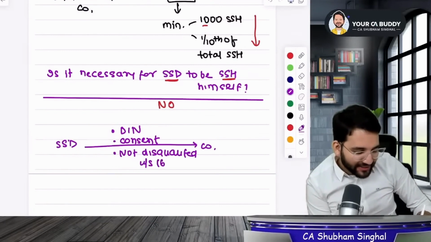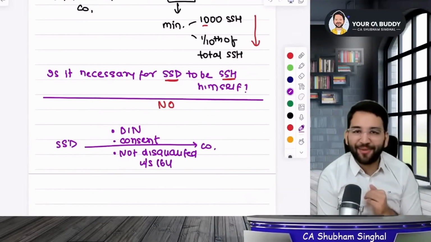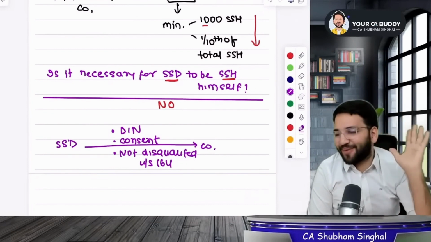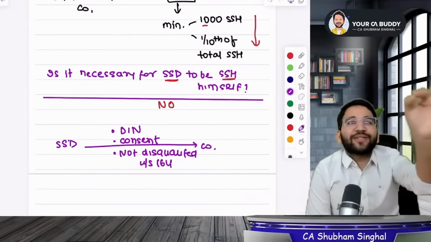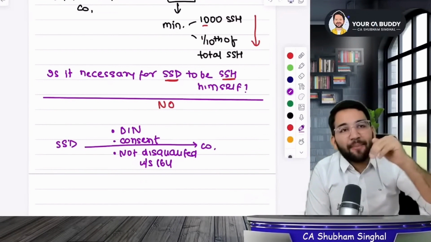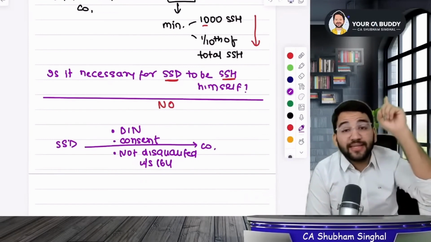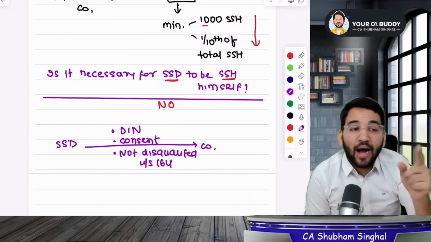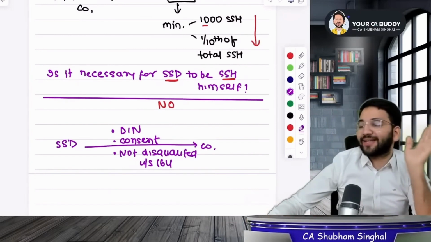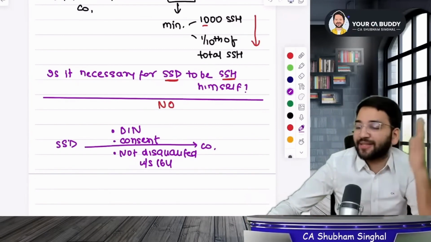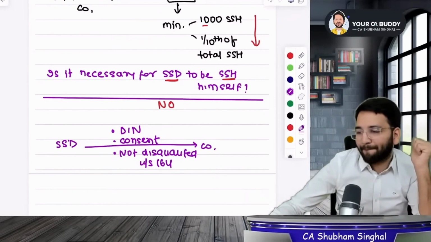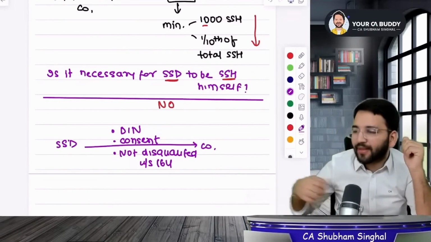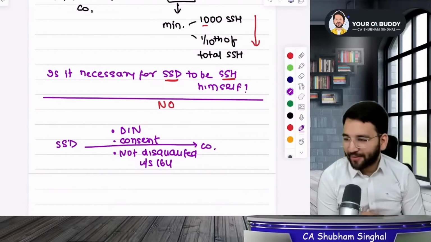What is section 164? We will read that tomorrow. In section 164, you shouldn't be disqualified. It means that you are a qualified person to be a director. Section 164 tells who is not eligible to become a director. If you fall in that, then you cannot be a small shareholder director, but otherwise you can be. Is it clear? Did you understand?